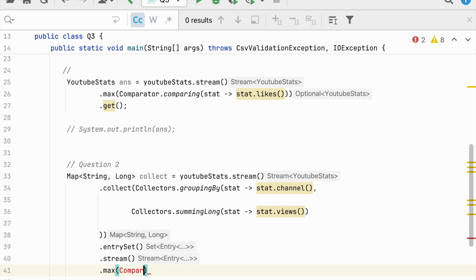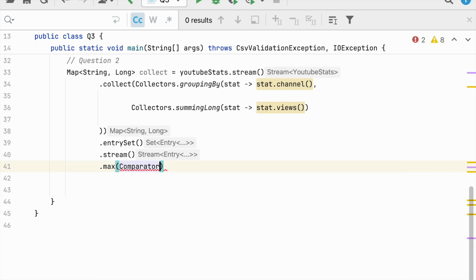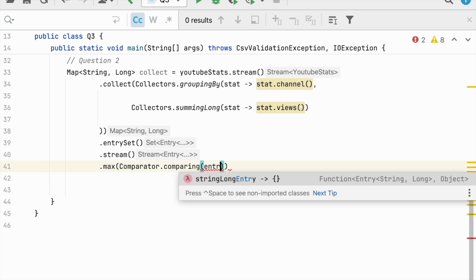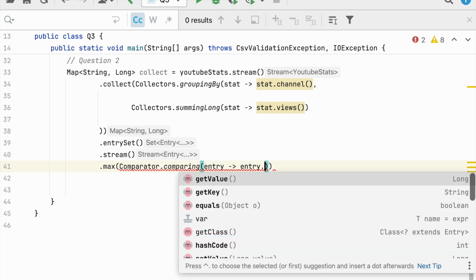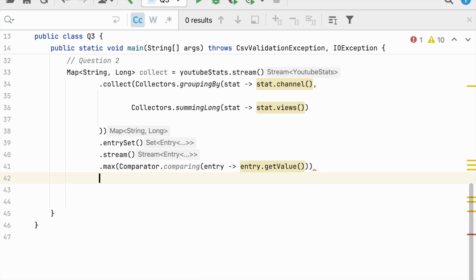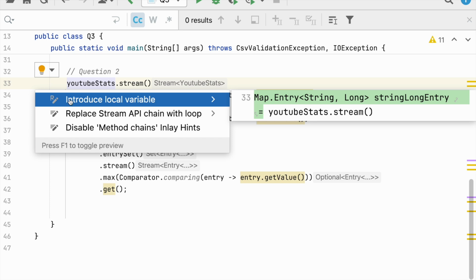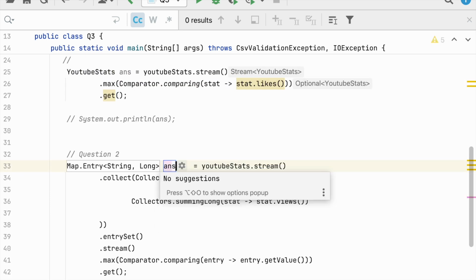And the way we are going to do this, Comparator.comparing, we have done this thousands of times now, and this is going to receive an entry, and I just want to sort this based on the value part. Of course, this is going to return me an optional. I just need to do a get to get my answer, and this is my answer number 2.